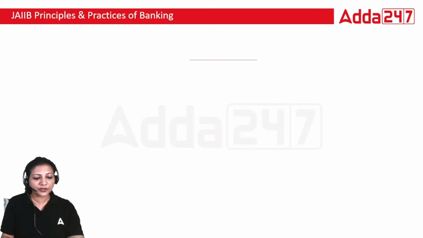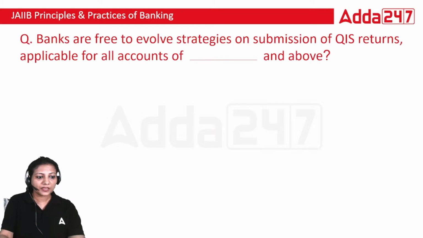First of all, we'll see the questions for today. The first question here is: banks are free to evolve strategy on submission of QIS returns applicable for all accounts of dash and above.